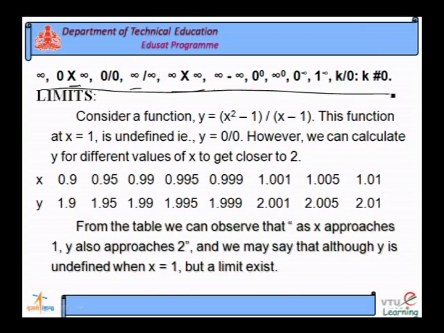So, defined means for every independent variable you have a definite value of the dependent variable; that is meaningful. If you do not get any value for y at x is equal to a certain value, it is said to be meaningless; it has no meaning.